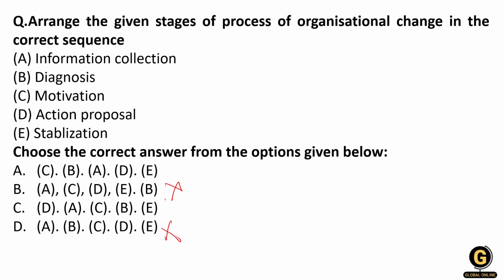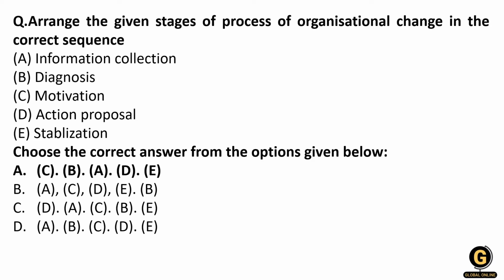So after motivating, diagnosis will come. For getting all these things, you will need information, so you will collect the information. After collecting the information, you will make an action proposal, and at last, after acting according to the proposal, you will stabilize the thing. So the right answer will be option number A, that is C, B, A, D, E.